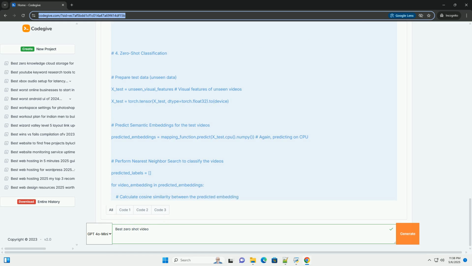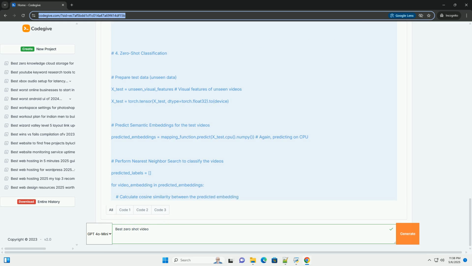Semantic embeddings. Choose a semantic embedding method that captures the relevant relationships between your classes. Sentence BERT is generally a good starting point, but you may need to explore other options depending on the nature of your classes. Consider fine-tuning the Sentence BERT model on a task relevant to your video classes for improved performance.